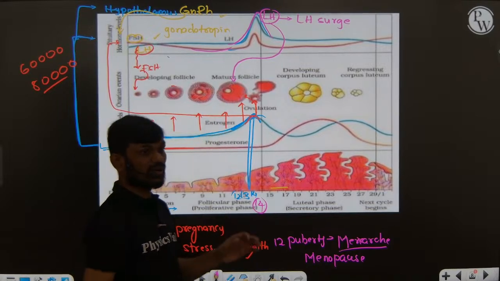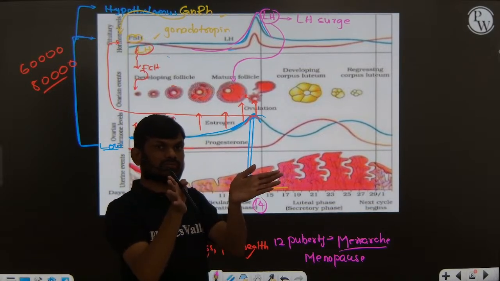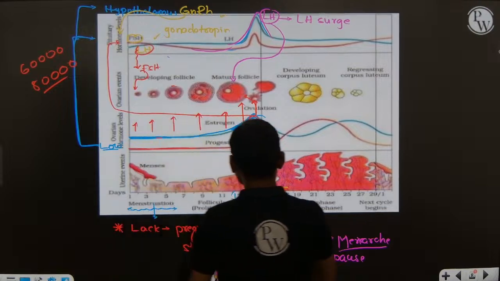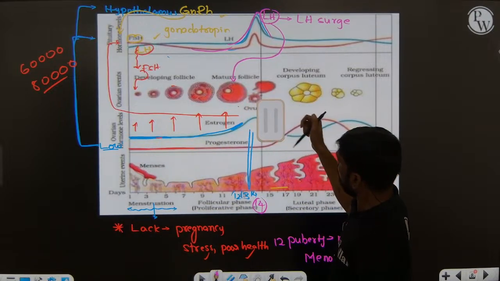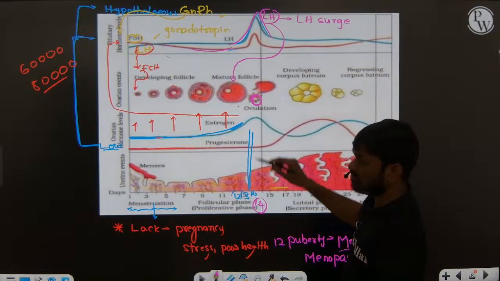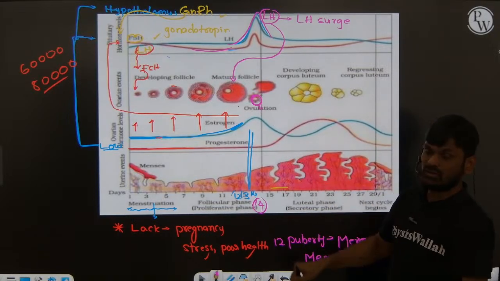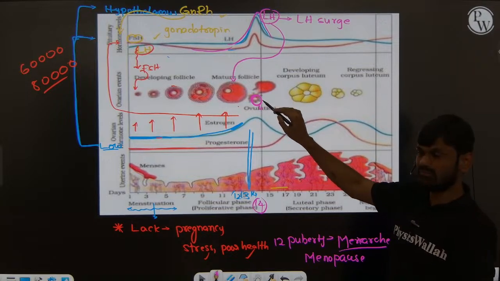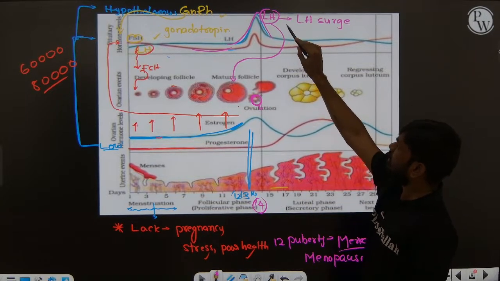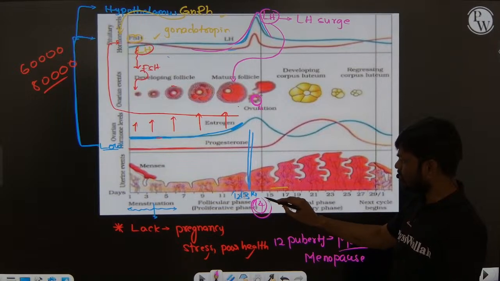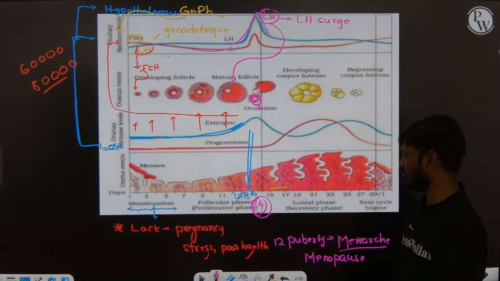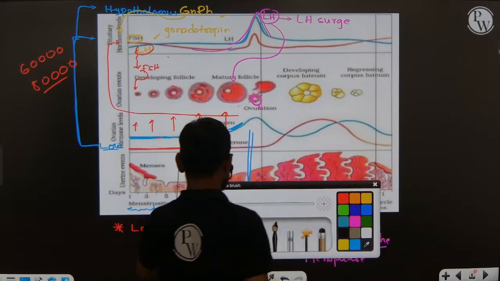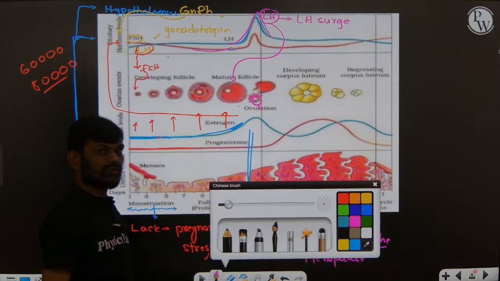Now this mature Graafian follicle undergoes rupture, and that ruptured follicle releases the secondary oocyte, that is the ovum, right? The release of the secondary oocyte or ovum from the Graafian follicle with the help of LH hormone, we call ovulation. That takes place on the 14th day. This is about the follicular phase.